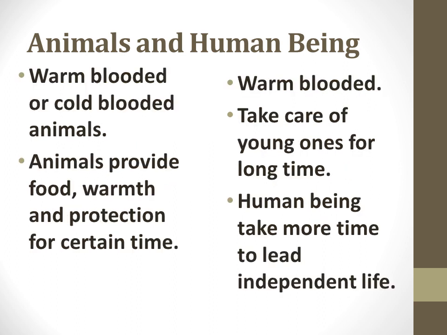And the last difference is, animals have both warm blood and cold blood. So there are two types of animals: warm-blooded animals and cold-blooded animals. Whereas human beings are basically only warm-blooded.